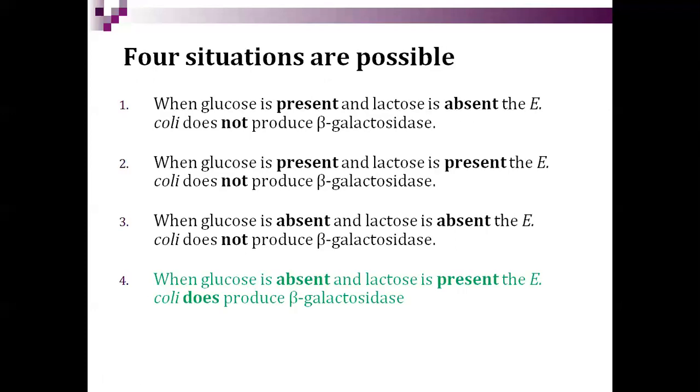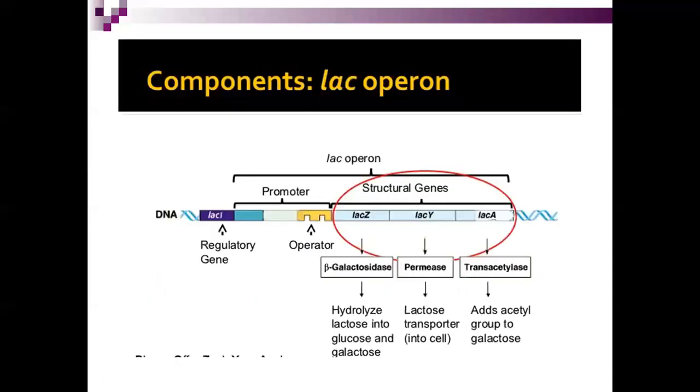So now four situations are possible. Here, first, the components of the lac operon are the three genes Z, Y, A: lac Z, lac Y, lac A. These are called structural genes. What are the functions? Lac Z is responsible for beta galactosidase enzyme synthesis. Lac Y is the permease. Lac A is the transacetylase.